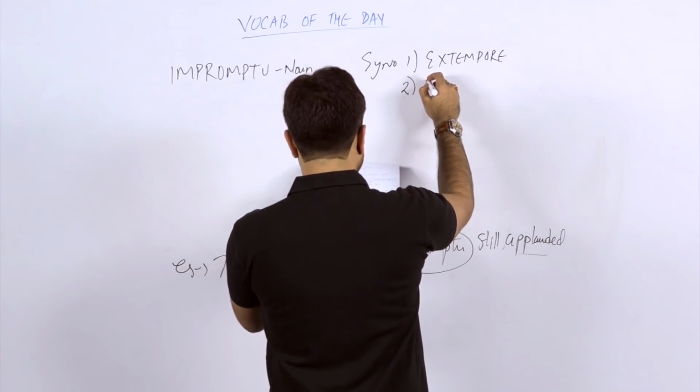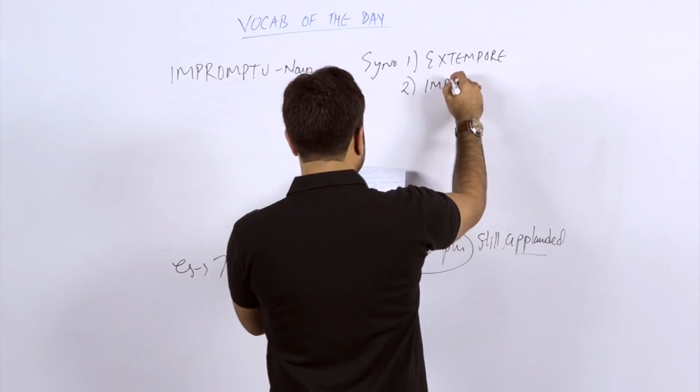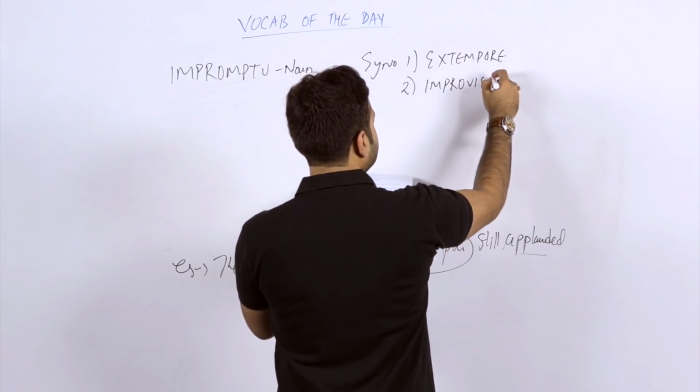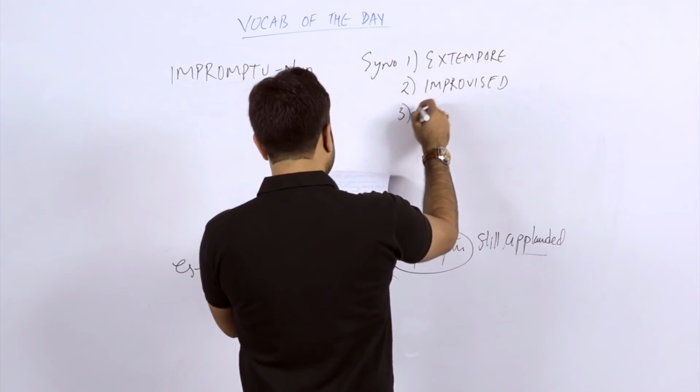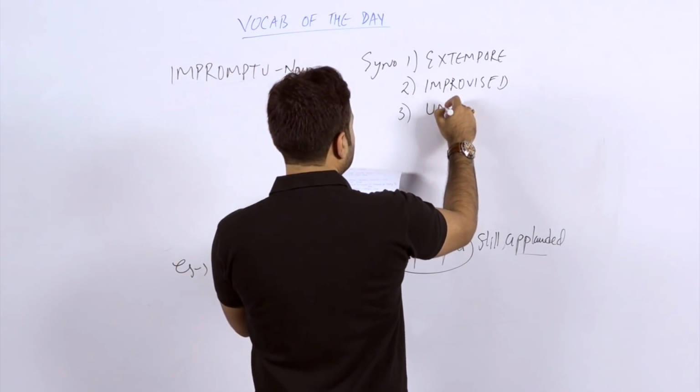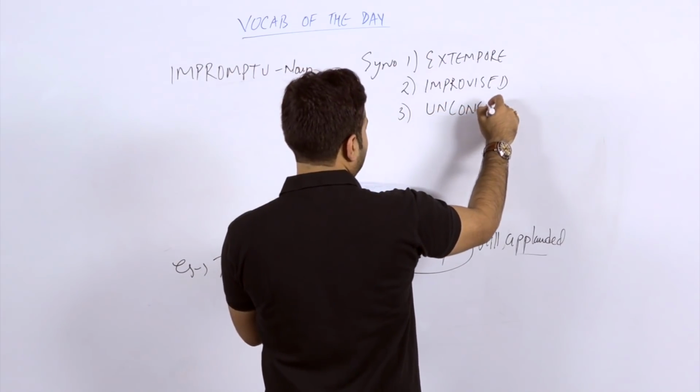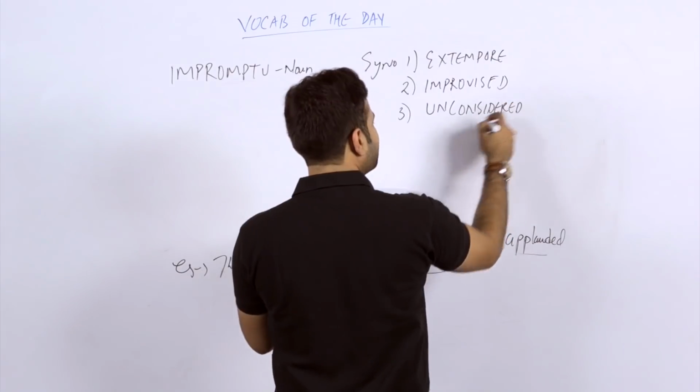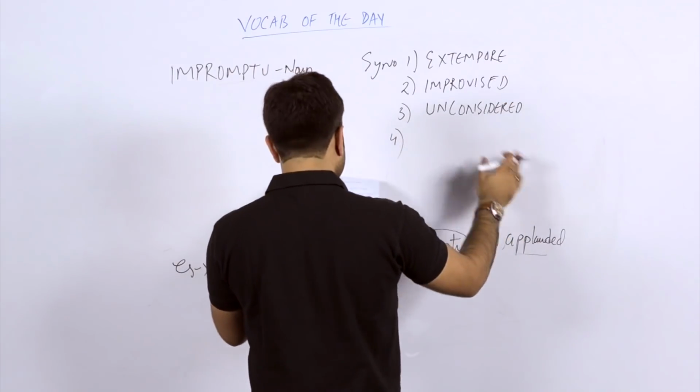Extempore. The second word which we can take is improvised. Improvised is a nice word. You can add in unconsidered. Yes. Other words you can say unconsidered. Something which is not considered, not being prepared, not certain enough.